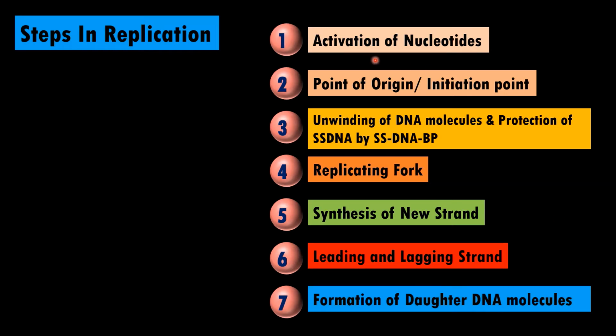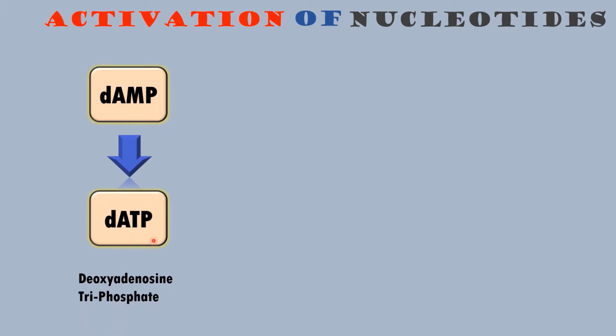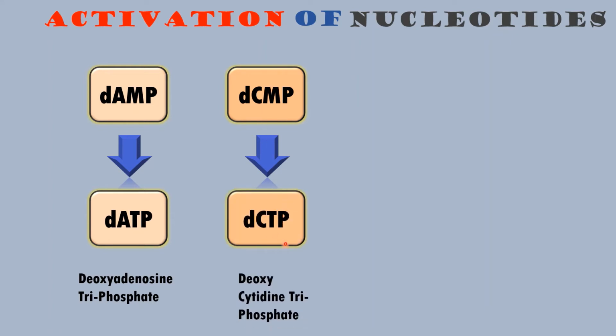Now let us start with activation of nucleotides. Now students, we know that DNA is made up of deoxyribonucleotides. So these nucleotides must be activated first. That is, they are in the form of deoxyadenosine monophosphate. They are first activated to deoxyadenosine triphosphate by using the enzyme phosphorylase, and energy is coming from ATP. So second, deoxycytidine monophosphate is activated to deoxycytidine triphosphate.